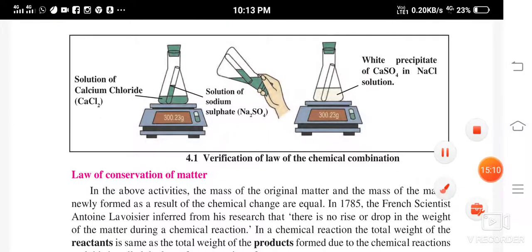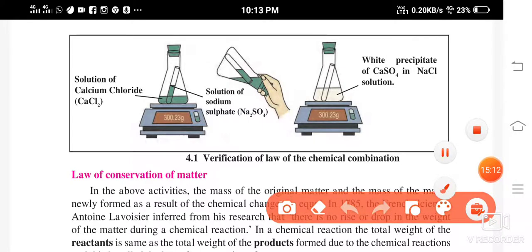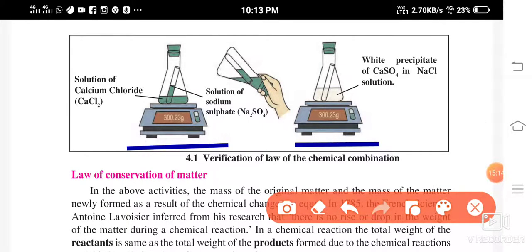See, I will explain it to you with the help of this diagram. Now see, in this first figure, in this conical flask you have taken calcium chloride solution, right? In this test tube, what have you taken?